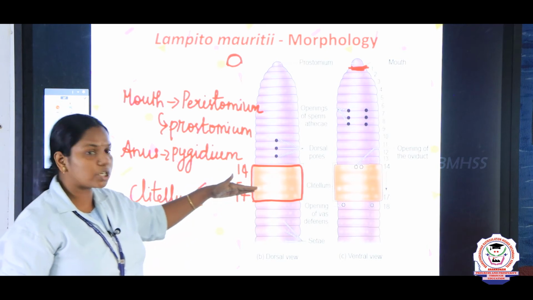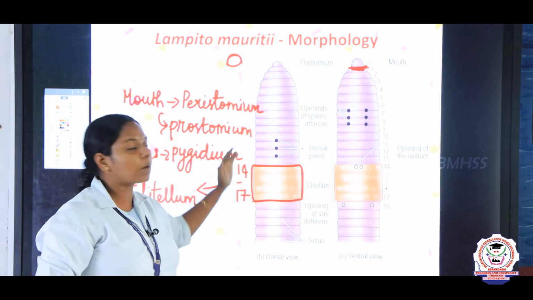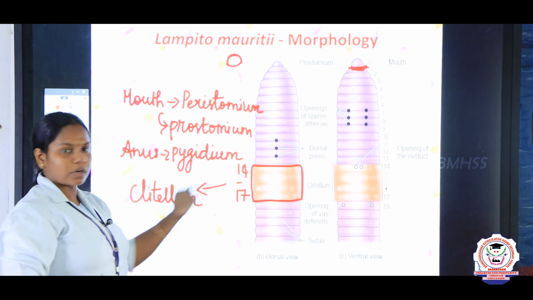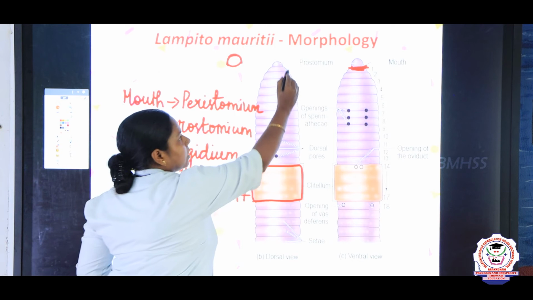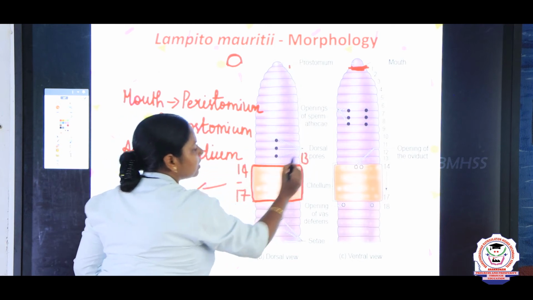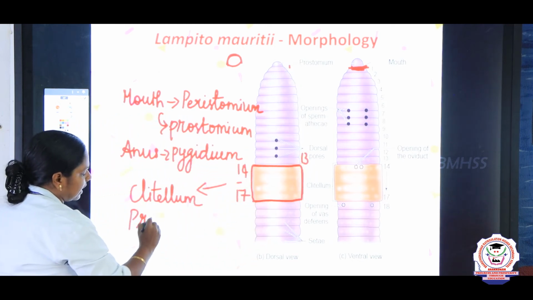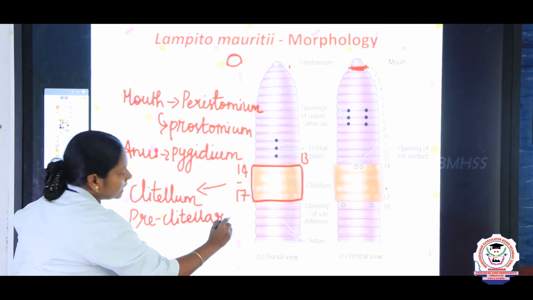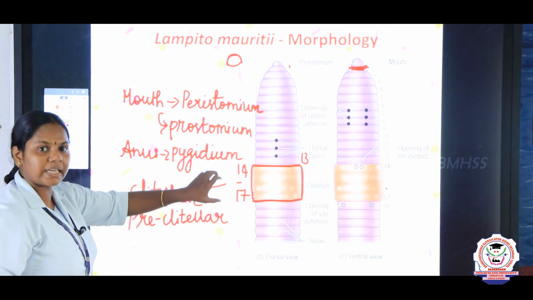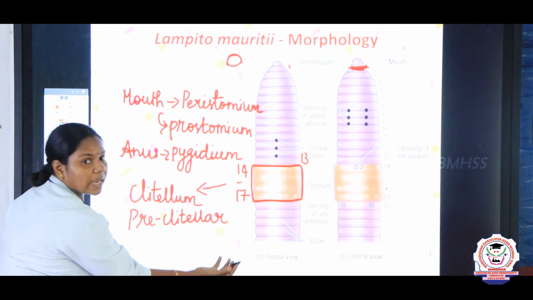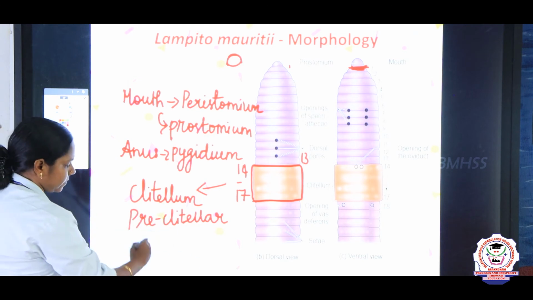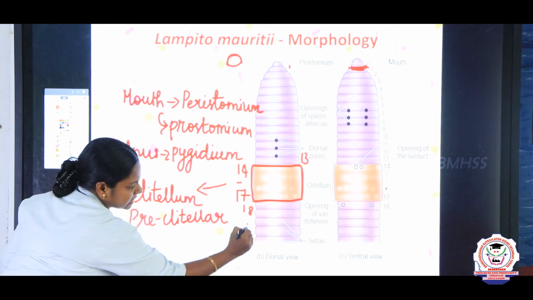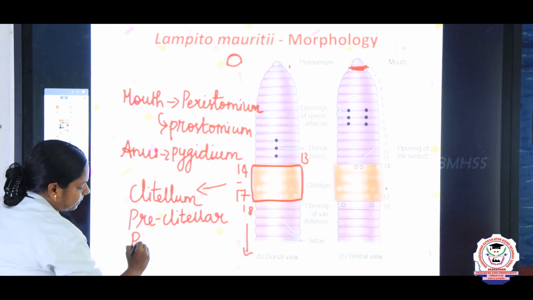And based on the position of the clitellum, you can divide the body into parts. Preclitellar, pre means before, right? So above the clitellum, segments 1 to 13, we say it as preclitellar region. And segments 14 to 17, clitellum. And below that, after segment 17, from segment 18 to the last, we say it as postclitellar.